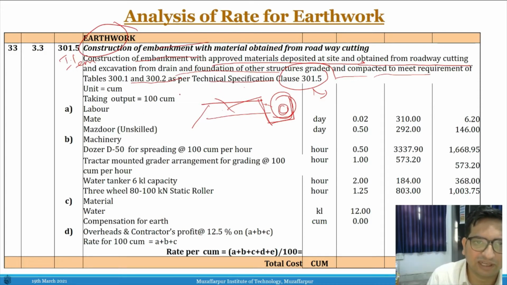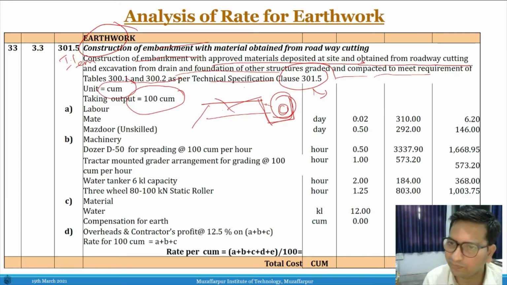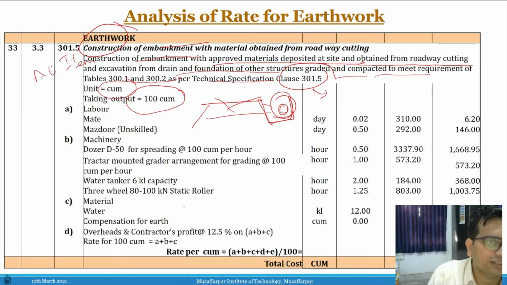So we have considered the output of 100 cubic meter, and the unit is cubic meter, and how these components are coming for labor, how much labor is required, machinery and material, and then overall overhead and contractor profit is required. We have seen the analysis of rate of CPWD.